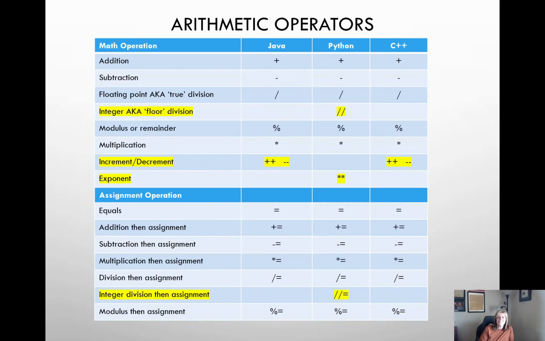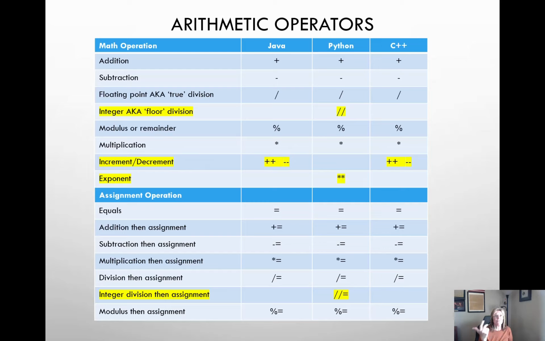So how about some of the basic operators? Once again, for Java and C++, the math operators that you're using are pretty much the same. I want you to notice that Java and C++ have no exponent operator. Java actually uses a math function, and we're going to see how to do exponents in C++. Another difference is that Python can actually calculate integer division.